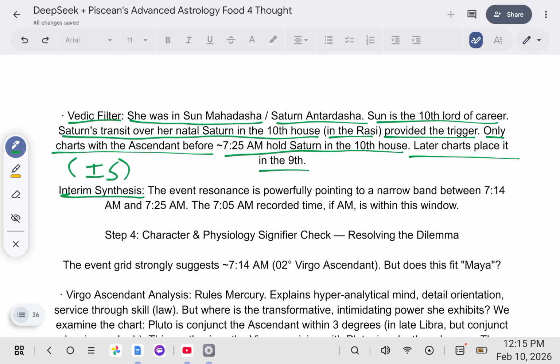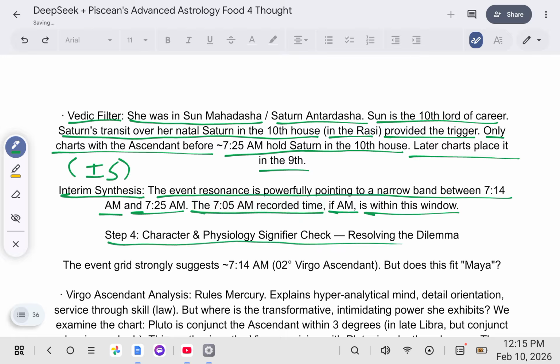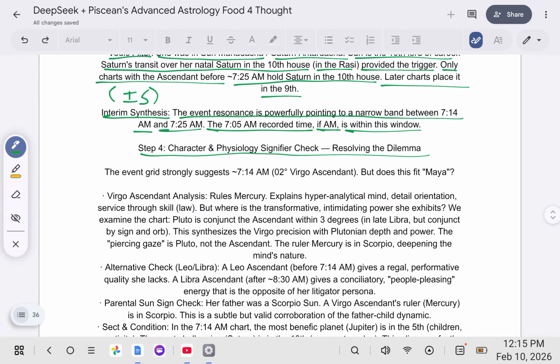Our interim synthesis, our IS. The event resonance is powerfully pointing to a narrow band between 7:14 a.m. and 7:25 a.m. The 7:05 a.m. recorded time, if a.m., is within this window. Step 4. Character and physiology signifier check, resolving the dilemma.